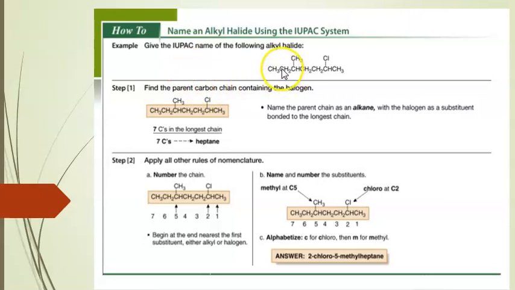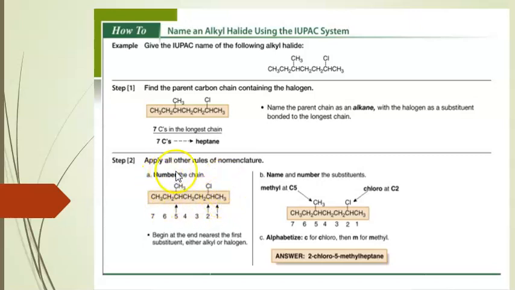For example, here we first select the longest chain of the parent alkane. This longest chain contains 7 carbon atoms. Therefore, the 7-carbon parent alkane is heptane. Here, numbering of the alkane is given from the left-hand side or the right-hand side.